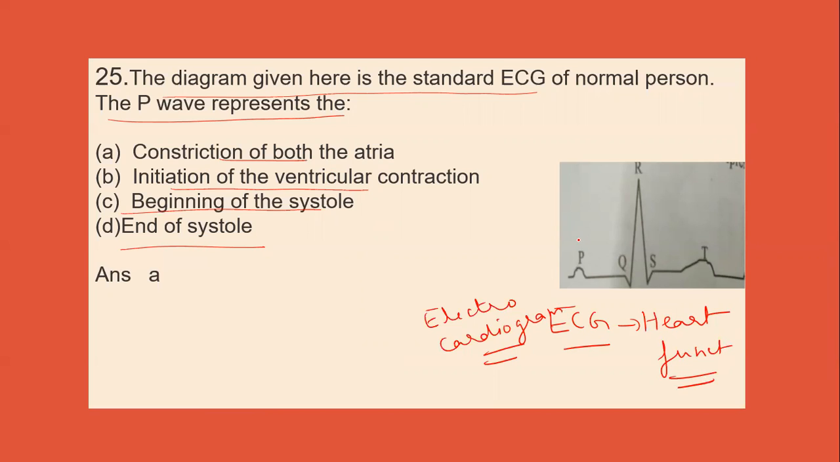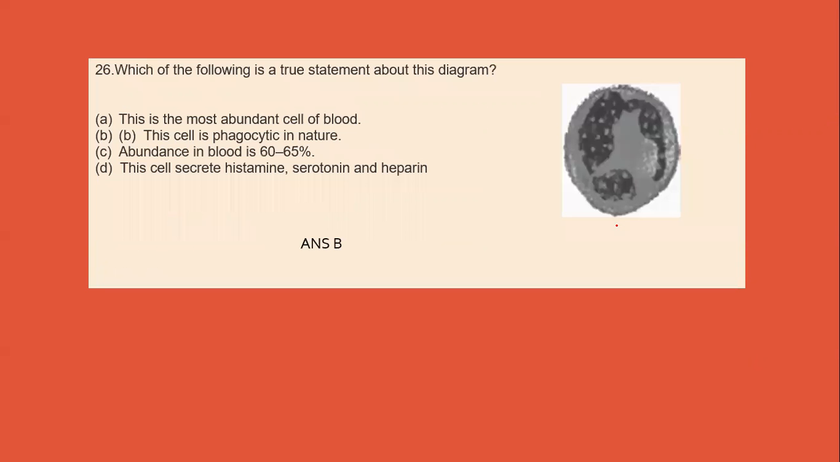So in ECG, different waves are obtained, P, Q, R, S, T. Now this P wave represents the constriction of both atria. It represents how these both atria constrict, because when the heart functions, there is contraction and relaxation, that is systole and diastole. So this P wave represents the constriction of both atria.